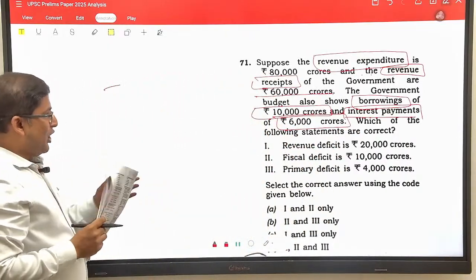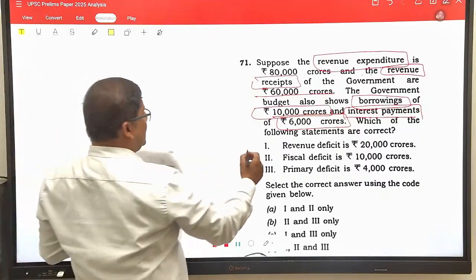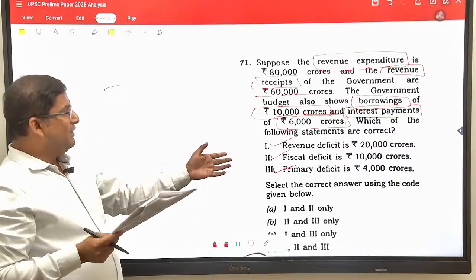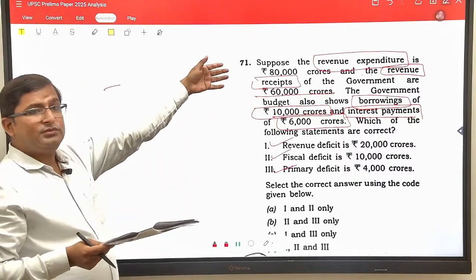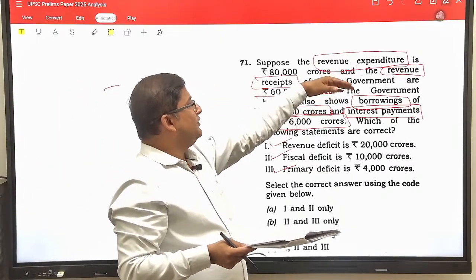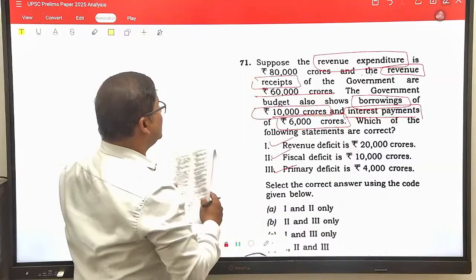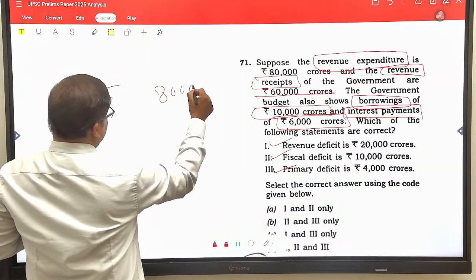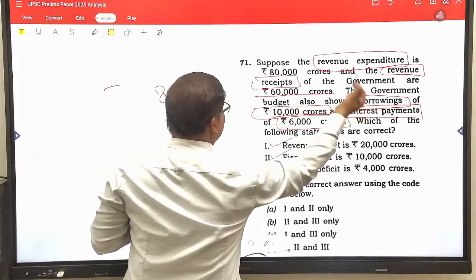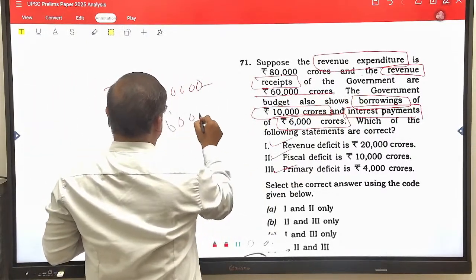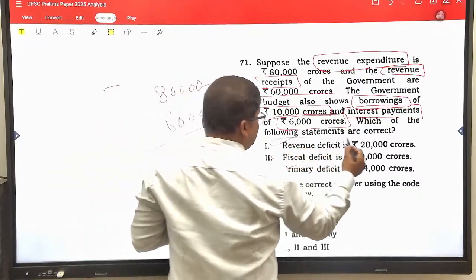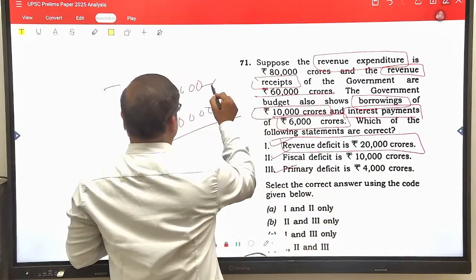Now they have asked you the concept: what is the revenue deficit, what is the fiscal deficit, and what is the primary deficit. Revenue deficit can very easily be found from this given data, because revenue deficit means revenue expenditure minus revenue receipt. Revenue expenditure is 80,000 and revenue receipt is 60,000. If you subtract, you will get a revenue deficit of 20,000 crore rupees.